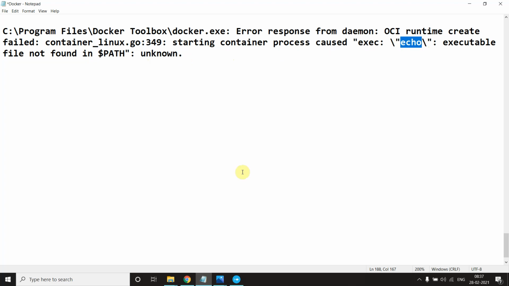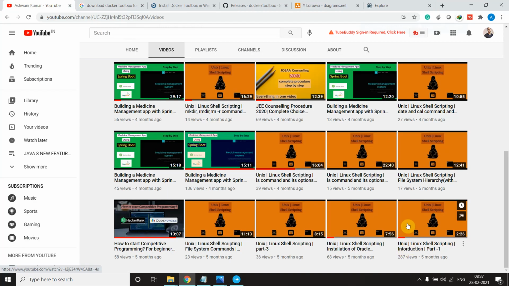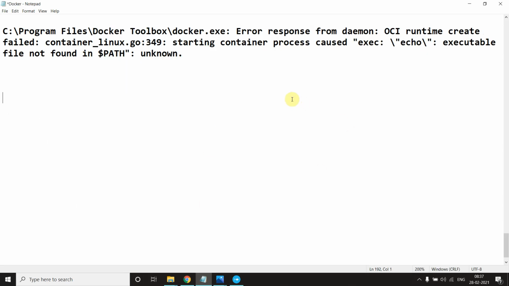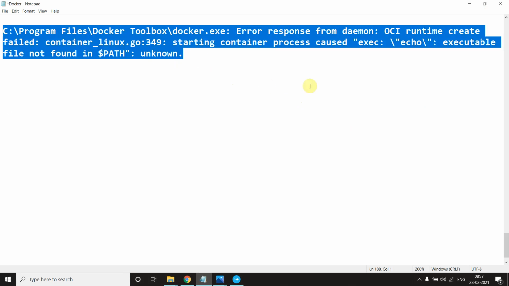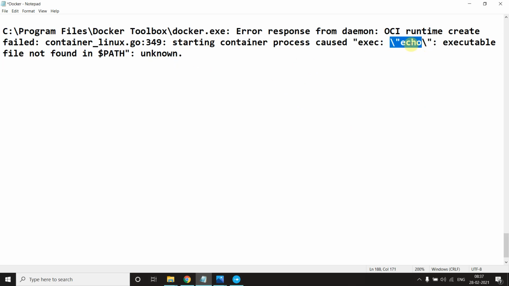If you remember, when we were discussing the file system somewhere, we discussed all the Linux commands which we execute, like ls, ps, echo, touch, mkdir, and that they're available in the file system in one folder. If you don't remember, just go through that video and you will get to know what this error is. It says echo is not a command present in this particular container.